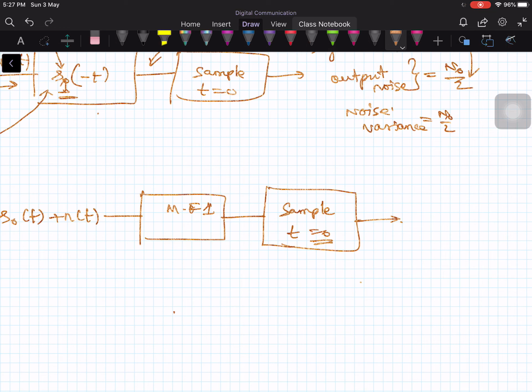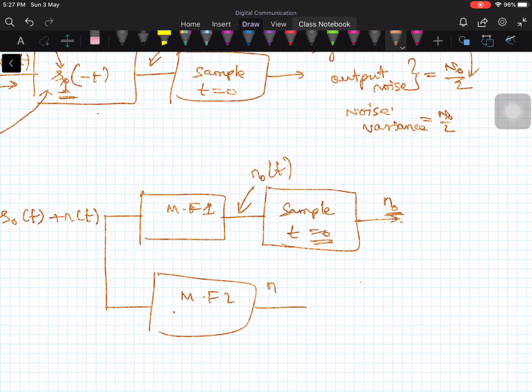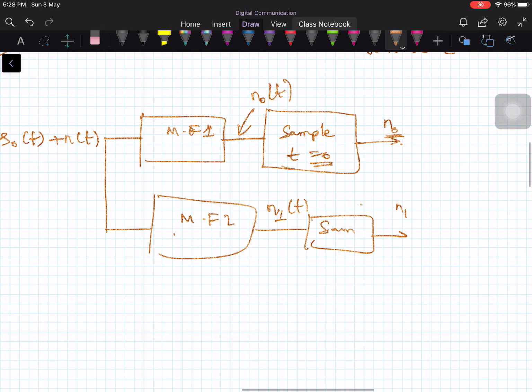Now this is the first matched filter, right? The first matched filter output, let me denote by n0 of t, and once you sample, let me call it the random variable n0. Similarly, the same signal you give to the second matched filter, and this output let me denote by n1 of t, and then again sample it, and the output let me denote by n1.